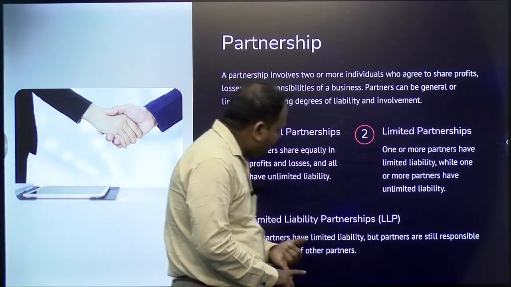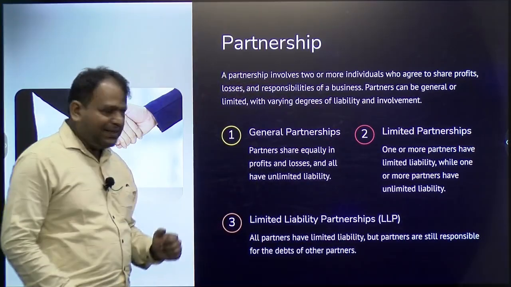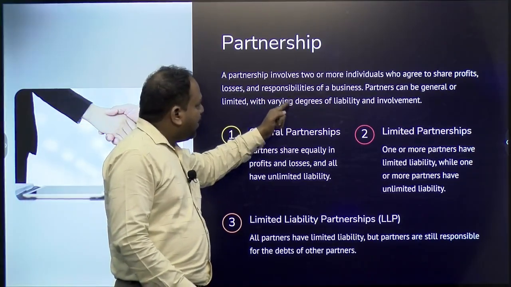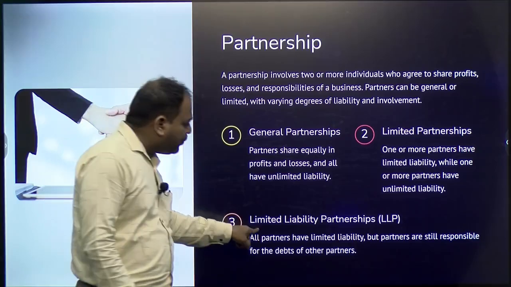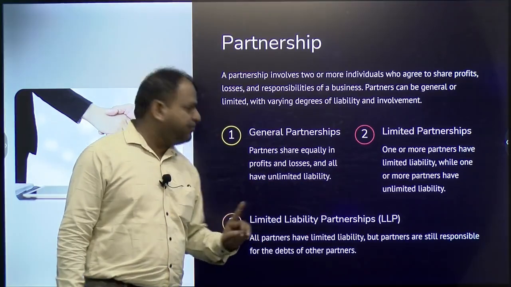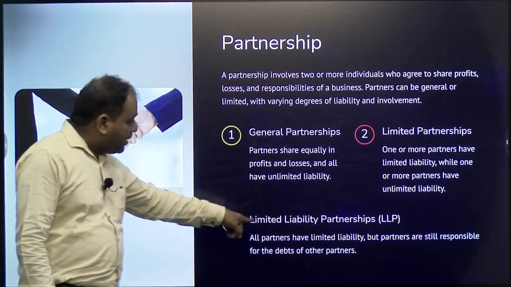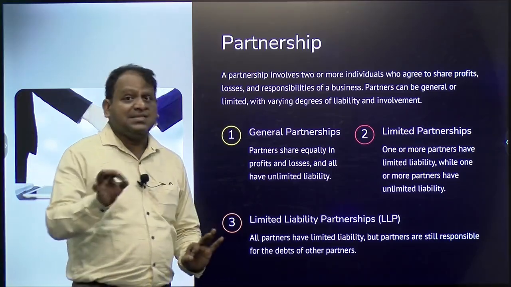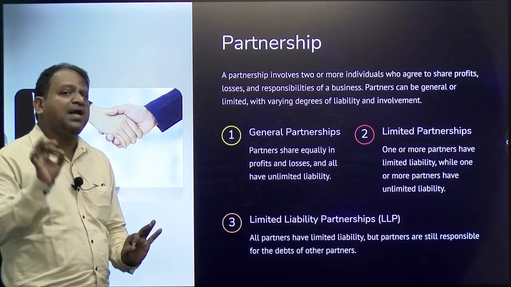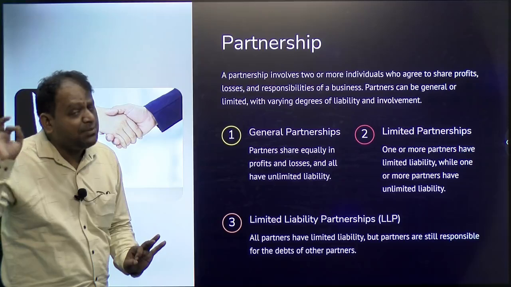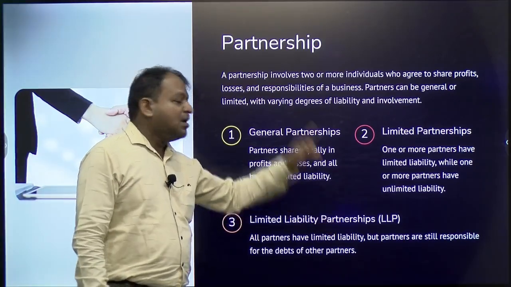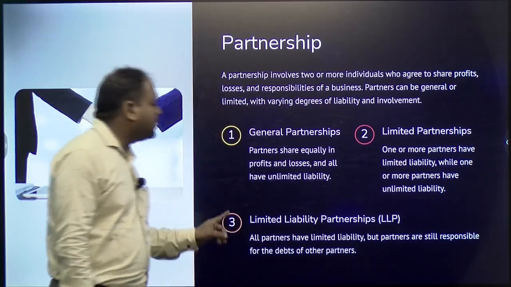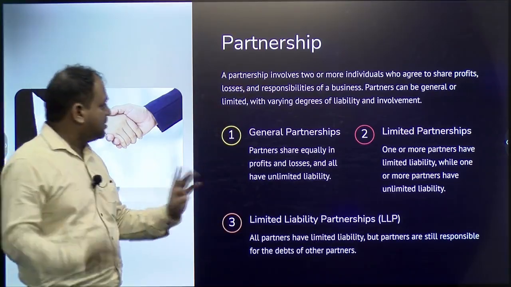Partners can be general or limited, with varying degrees of liability and involvement. For example, let me tell you about the limited liability partnership first. Normally partnership liability is unlimited, whereas in a limited liability partnership all partners have limited liability, but partners are still responsible for the debts of other partners, right.